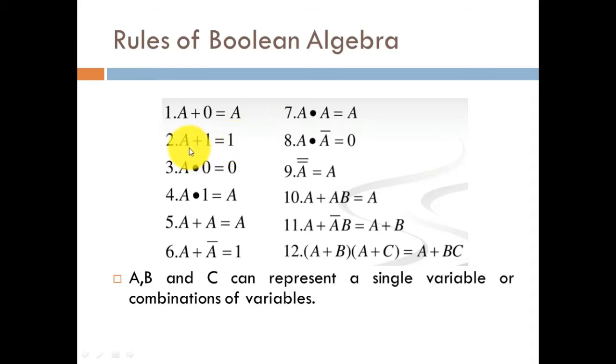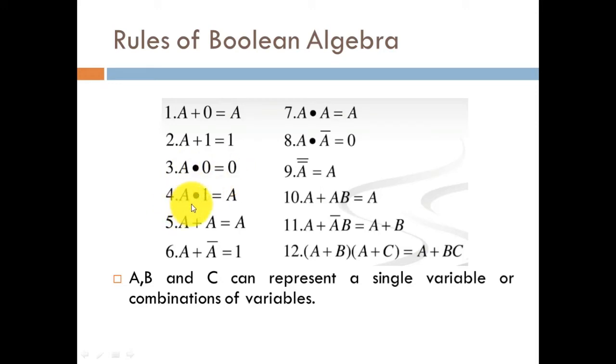Whatever literal we are using, whether a, a bar, c or c bar, if we add it with 1, the net outcome will be equal to 1. The third property shows that whenever you multiply any literal value with 0, the outcome will be 0.